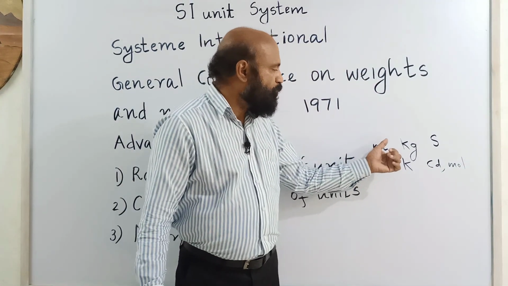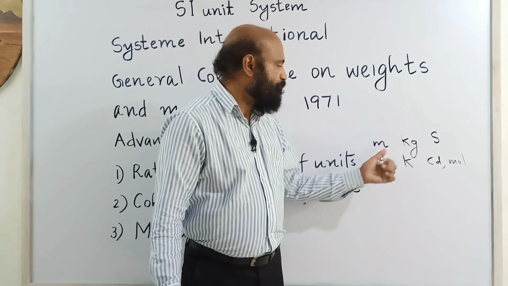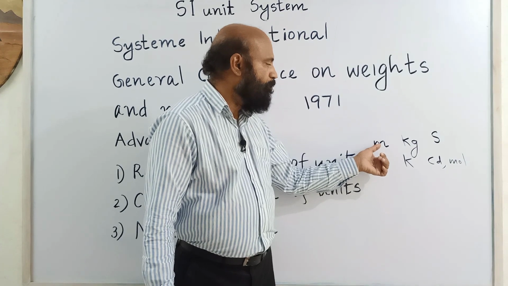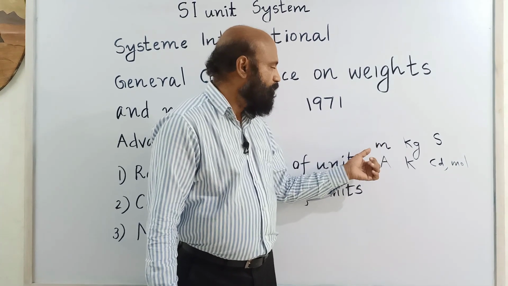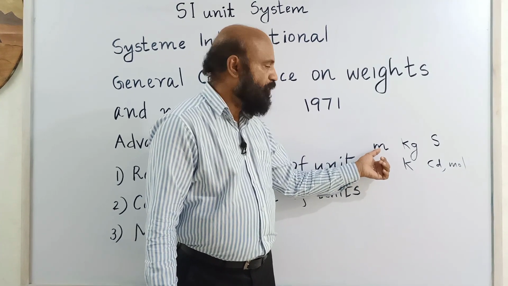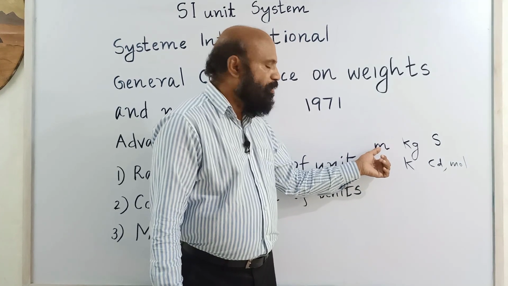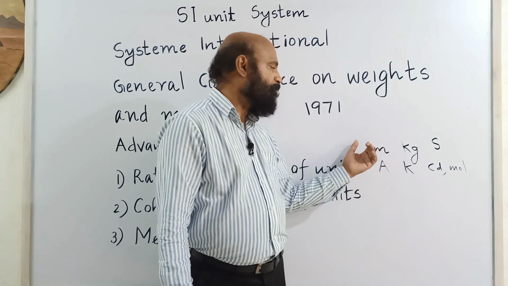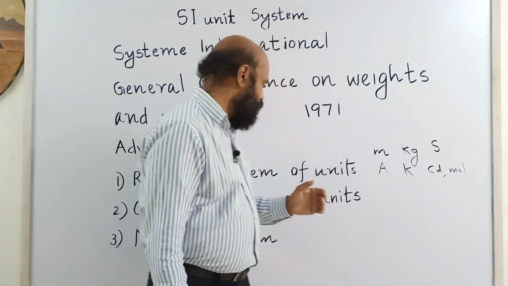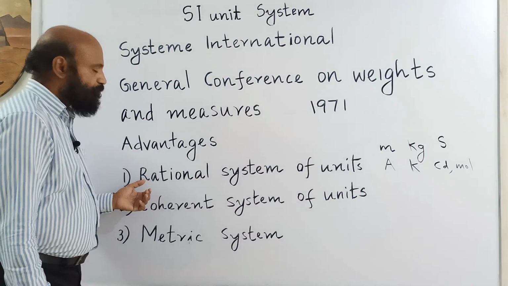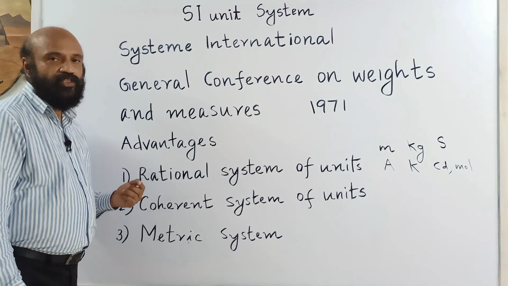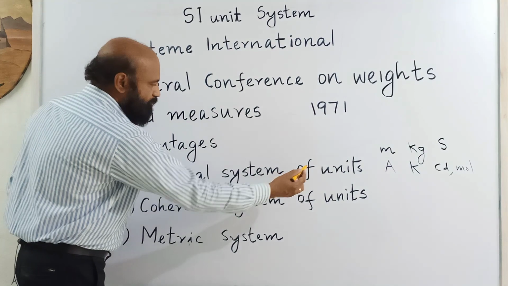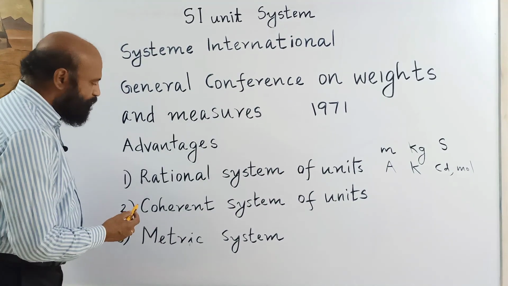For each one there is only one unit, but there can be multiples or submultiples. Kilometer, 1000 meter is what is known as a kilometer. 100 centimeter is what is known as 1 meter. Like that there can be multiples or submultiples. So for one physical quantity there is only one unit. That is the meaning of this rational system of units.